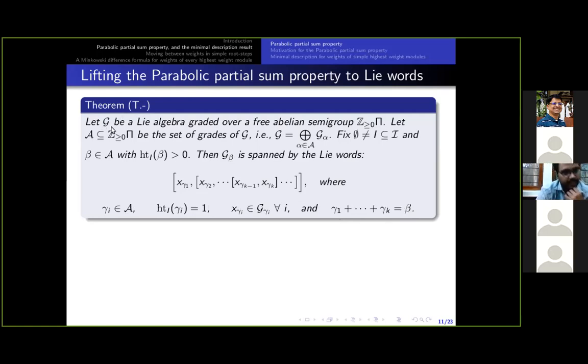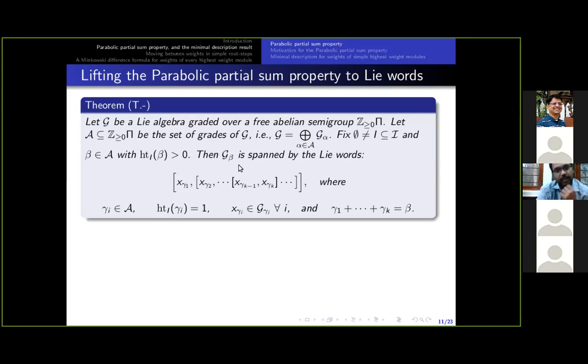If we specialize capital G to n plus, the positive part of the Kac-Moody algebra G, and pi to be the set of simple roots, and script A to be the set of positive roots delta plus, and the height function is the usual height function, then we have gamma i's here with unit I-height, and their sum is beta. Now one last thing we needed is that each partial sum be a root, and that is implied by the existence of non-zero right normed brackets in what is going to be a root space.